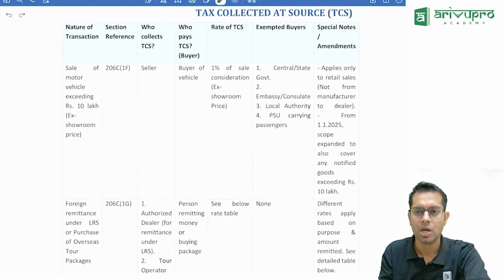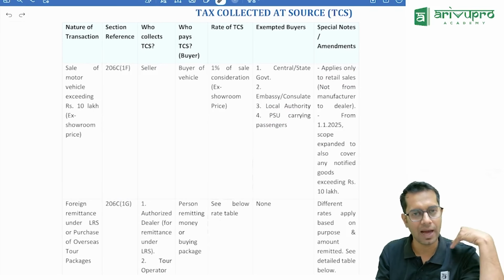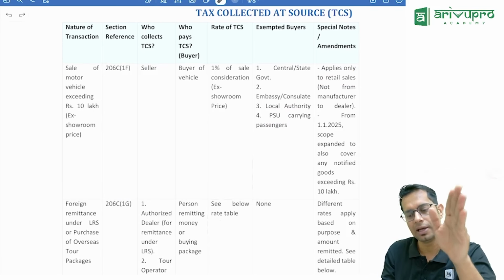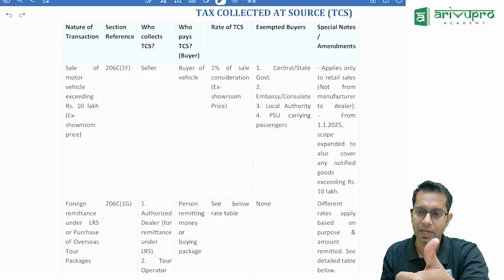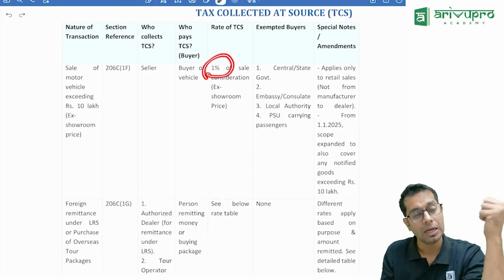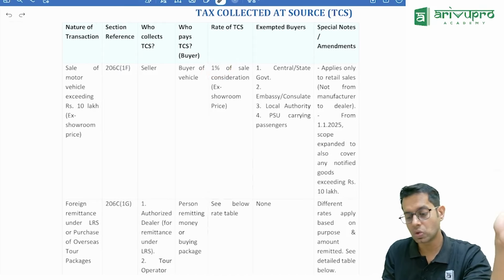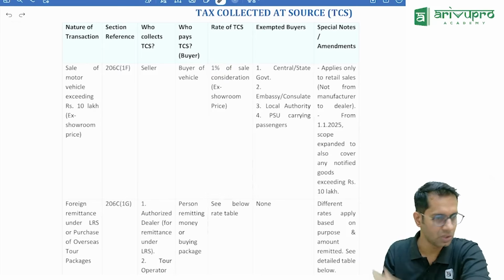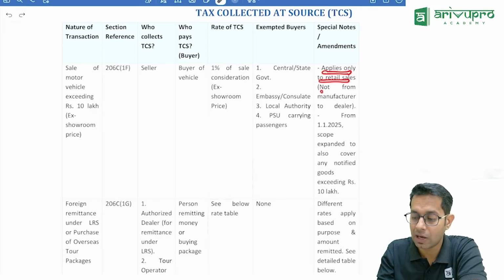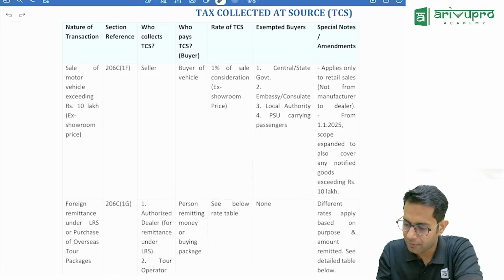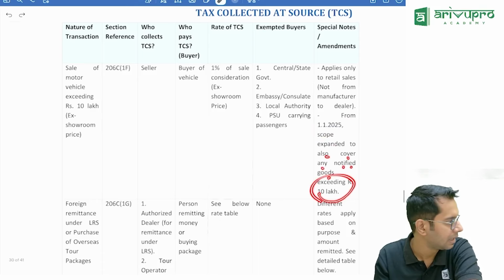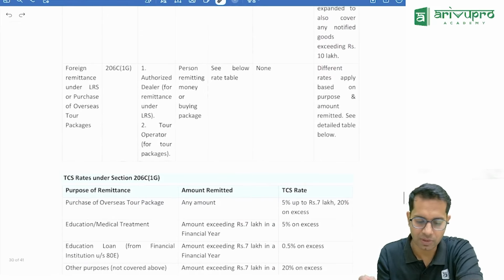This is the amendment. The problem was that the car manufacturer will sell to the car dealer, and the dealer will sell it to us. The car dealer selling it to us, there is TCS applicable at 1%. The car dealer is purchasing from the manufacturer. So should they also collect the taxes, sir? The lawmaker says no. It applies only for retail sale, not for manufacturer to dealer. That sale is not covered over here. And from 1st January 2025, the scope is expanded to cover some notified goods also whose value is more than 10 lakh rupees. They will tell you what those notified goods are.